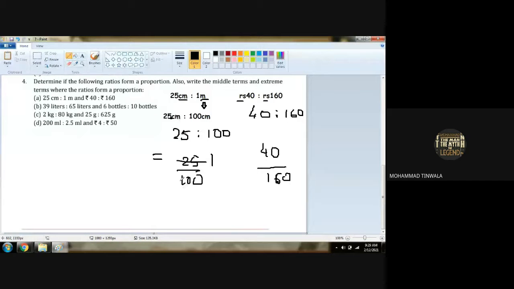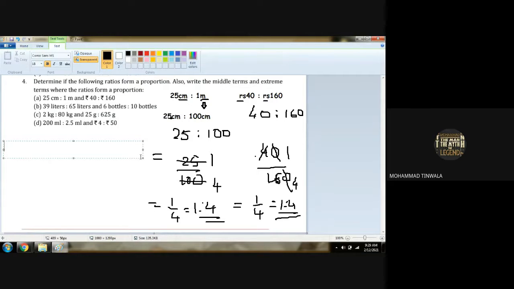25 ones are 25, 25 fours are 100. 0 got cancelled, 4 ones are 4, 4 fours are 16. So you got 1 upon 4, which gives you 1 is to 4. And over here also, it is 1 upon 4, which gives you 1 is to 4. So both the ratios are equal here. Yes. That means yes. Therefore, we have to write the conclusion.